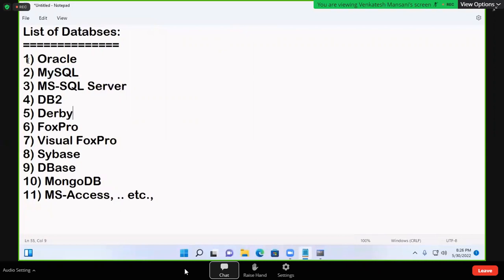Now, in SQL class, they'll teach SQL. If you join an Oracle class also, the faculty will teach SQL only. If you join a MySQL class also, the faculty will teach SQL only. SQL Server class also, SQL only. This is where few people are getting confused.